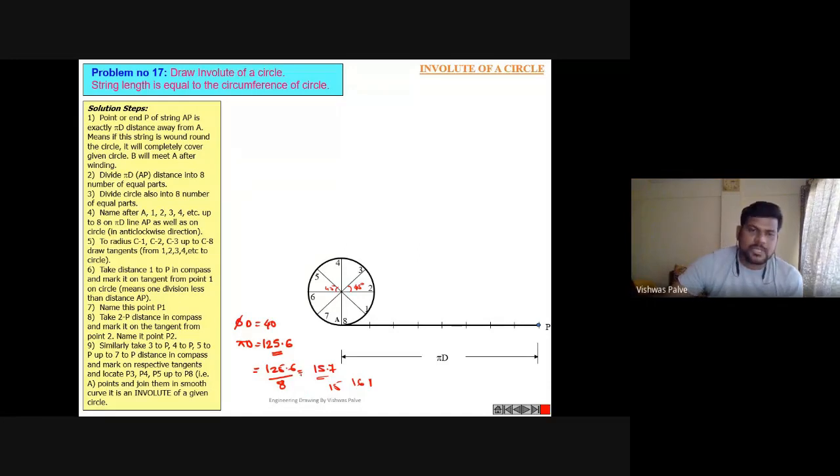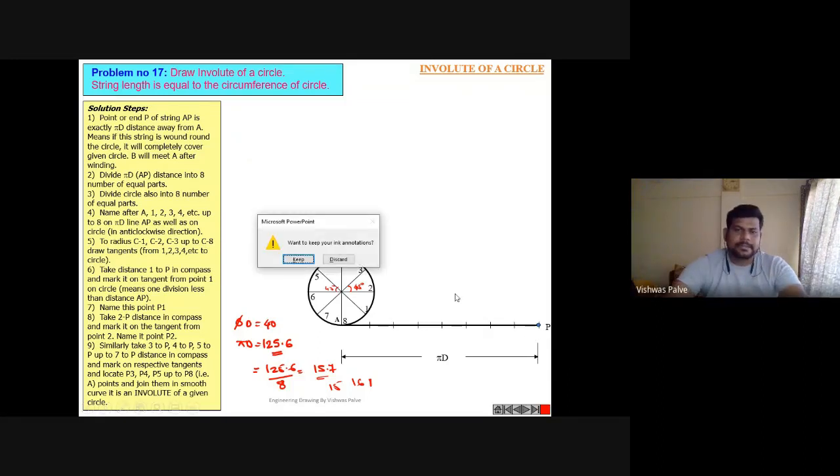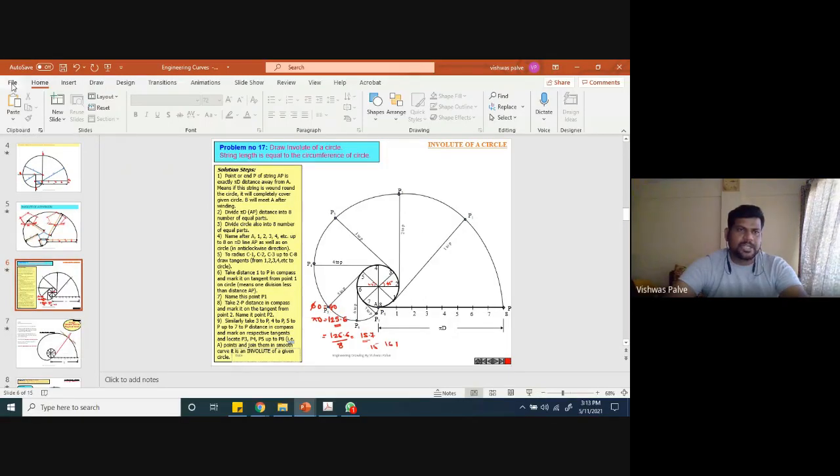So in that situation, how do we divide this into an equal number of parts? For that, I'll use a blank sheet.